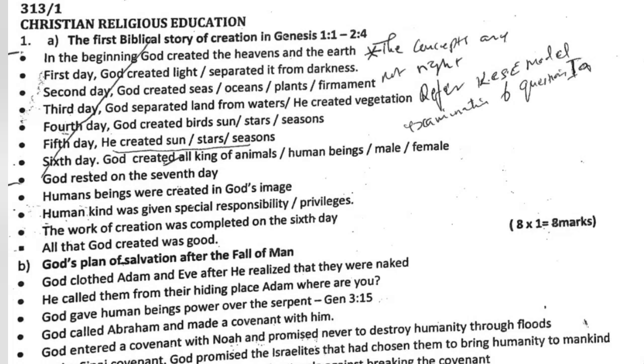He also created vegetation. Fourth day, God created the birds, sun, and the stars. On the 5th day, God created all kinds of animals. And then on the 6th day, He created human beings. God rested on the 7th day.